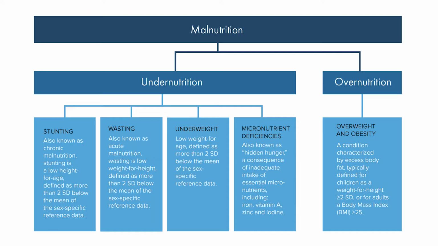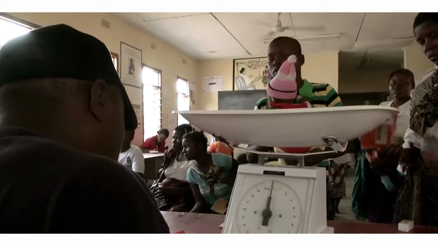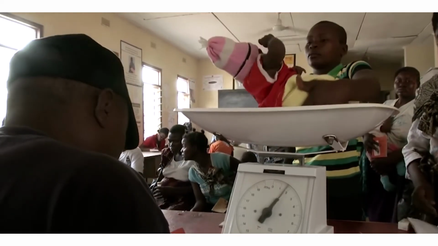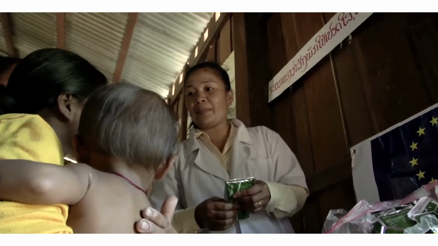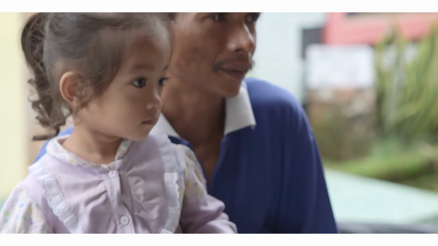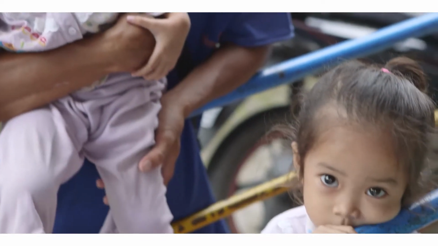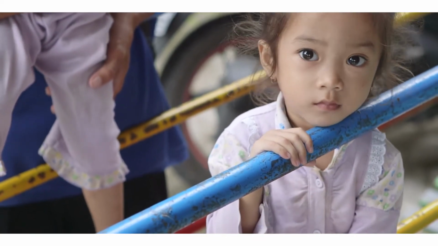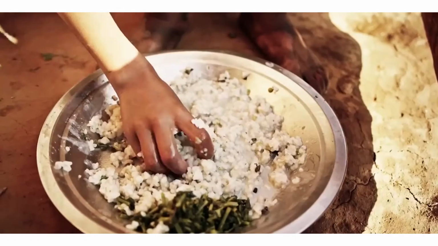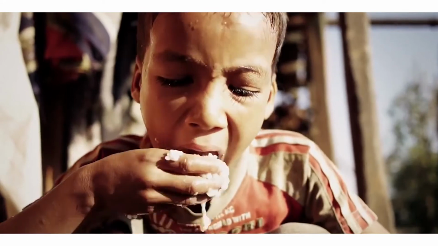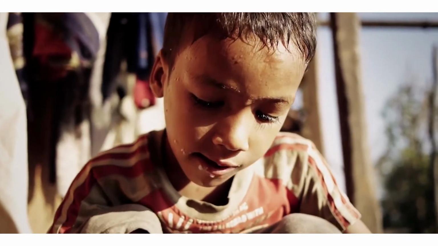Wasting is acute malnutrition. You often see this in humanitarian situations where there's a natural disaster or a famine. You also see it in situations, particularly in rural areas with seasonal hunger, where families cannot access enough food or produce enough food, and you'll see food shortages and wasting. Wasted children have a very high probability of dying if you don't quickly address them, hence the word acute.